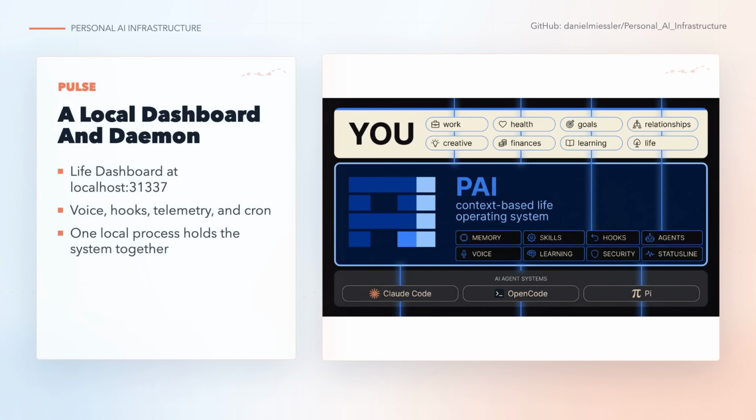Pulse is the visible and operational surface. It runs as a unified daemon, serves the dashboard at localhost port 31337, handles voice notifications, runs hooks, records observability, and manages scheduled work. In older versions, several of those jobs were separate services. In V5, Pulse pulls them into one place so the assistant can see and report what is happening.